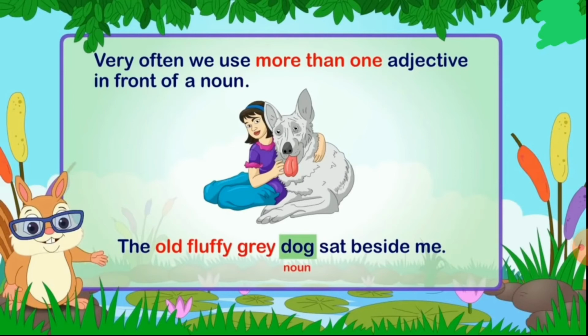Very often we use more than one adjective in front of a noun. It is our habit in speech that we sometimes use more than one adjective to describe the intensity of the noun. The old fluffy grey dog sat beside me. How was the dog? What kind of dog was it? The dog was old, fluffy, grey. So we described the dog in 3 words. The dog was old, the dog was fluffy, the dog was grey.